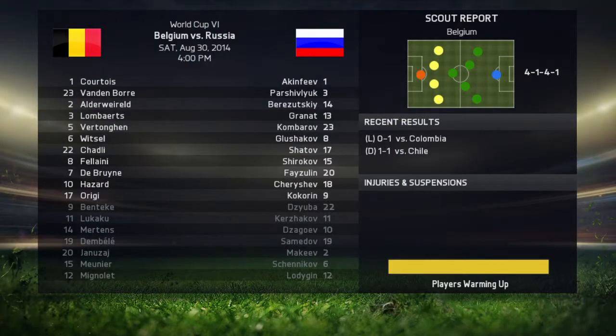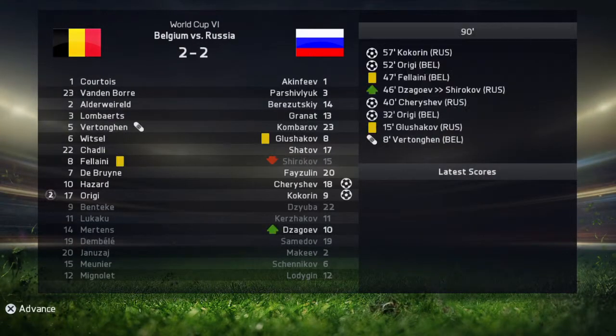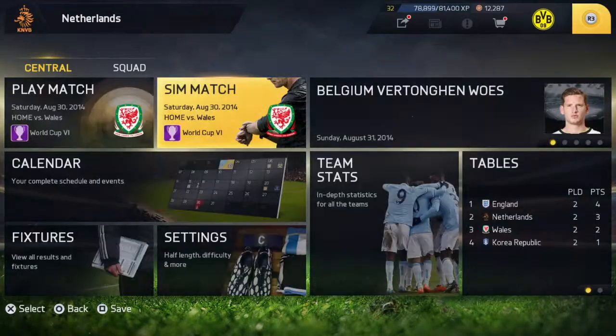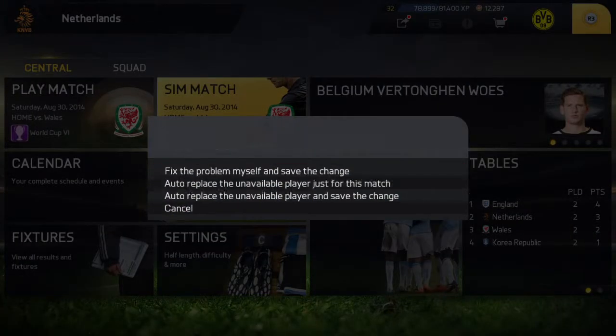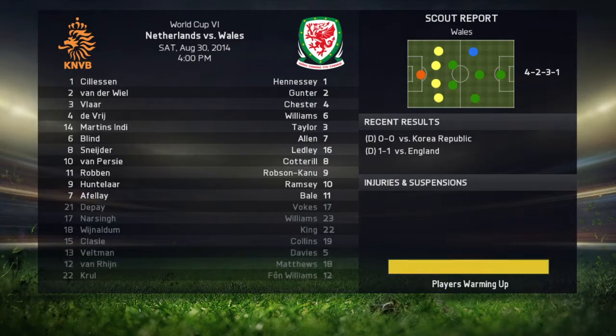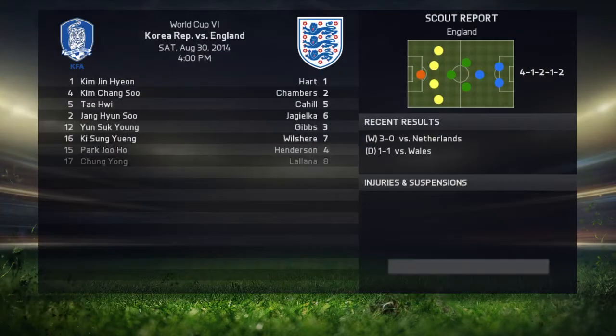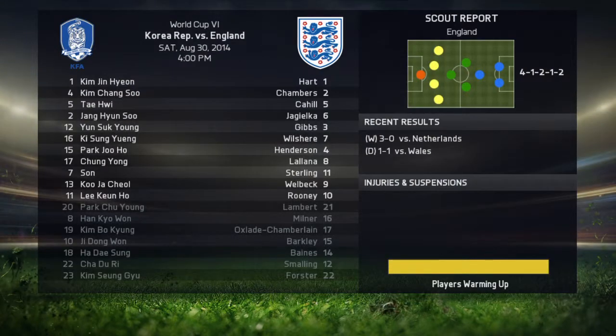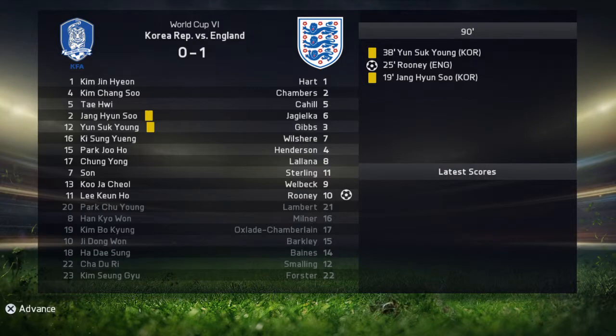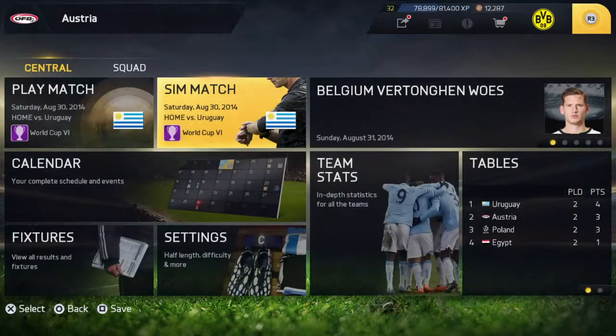Russia versus Belgium. And another draw. Next is Wales versus Netherlands. 2-1 victory for the Netherlands. Korea versus England. And England wins with a Rooney goal.